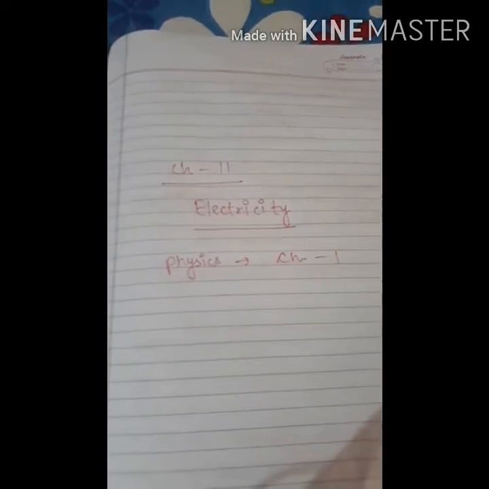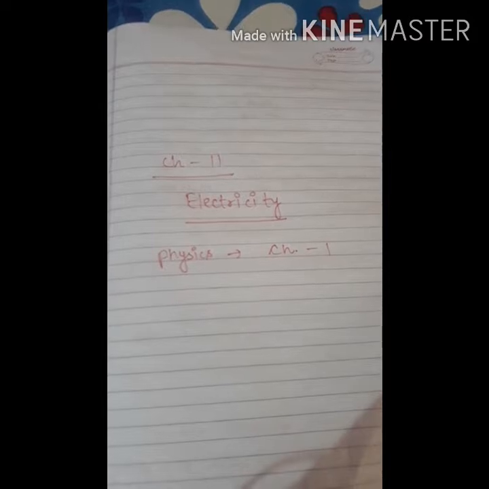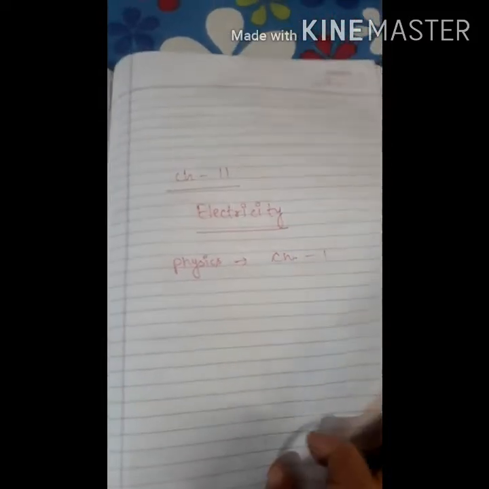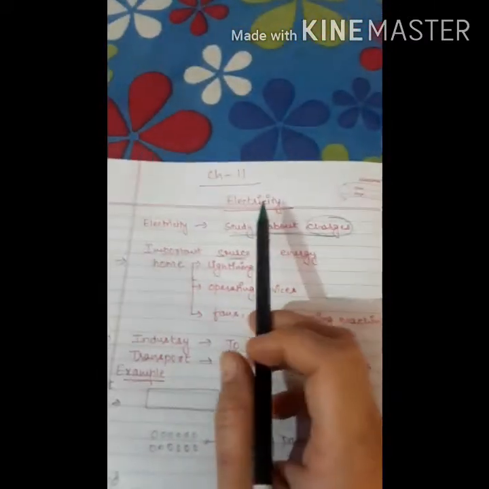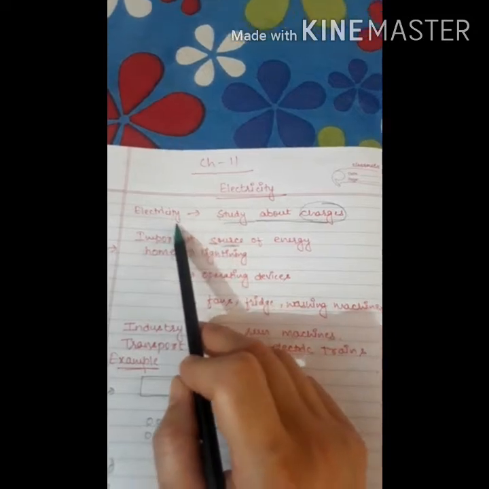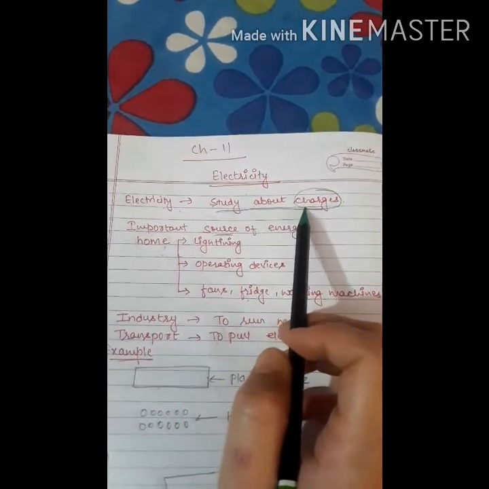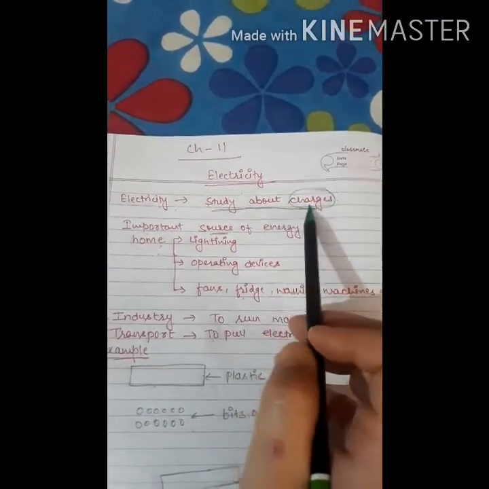Today I will explain to you chapter number 11, electricity, which is the first chapter of physics. Now let's study about electricity. So basically, electricity is the branch of physics which deals with the study of charges.